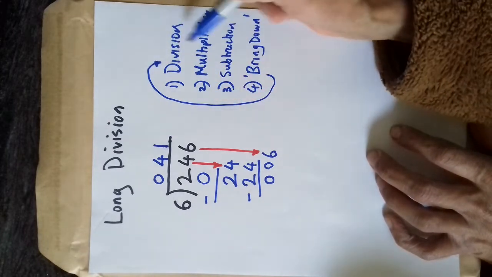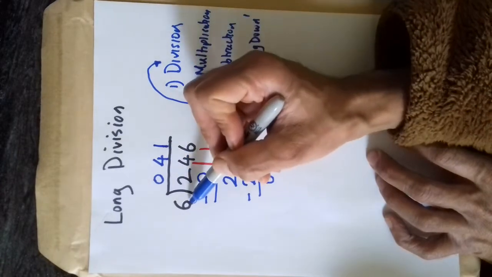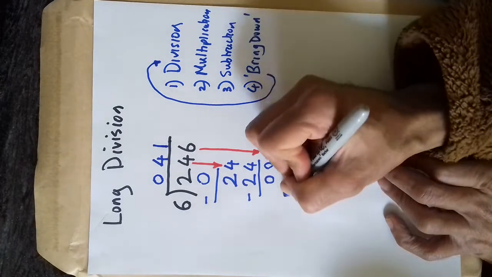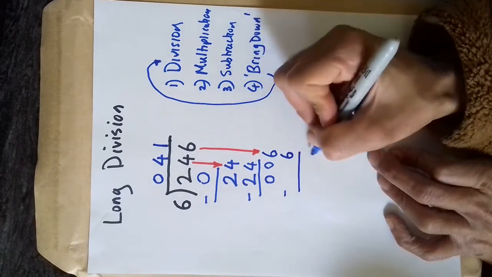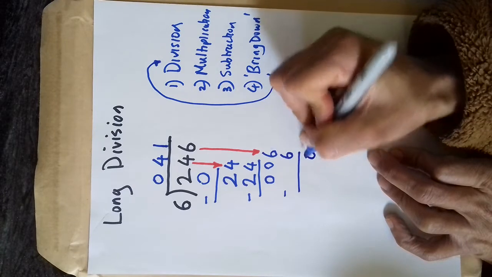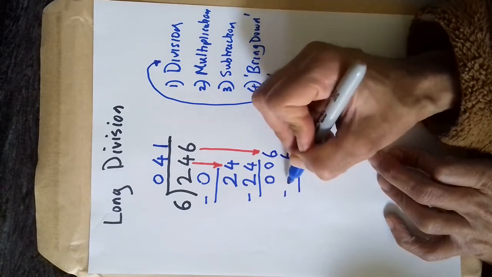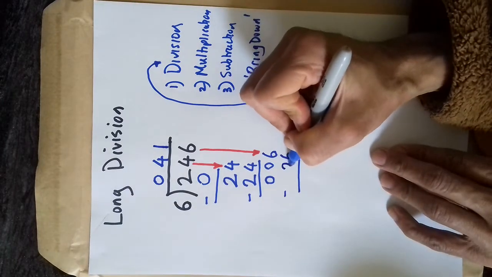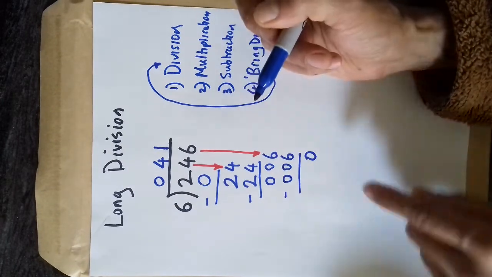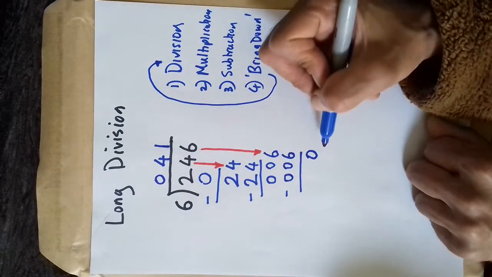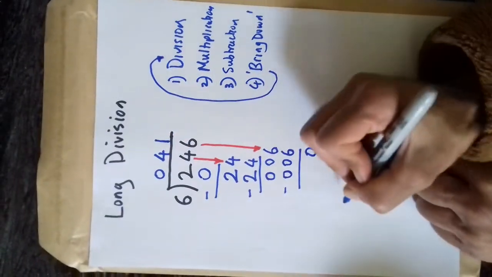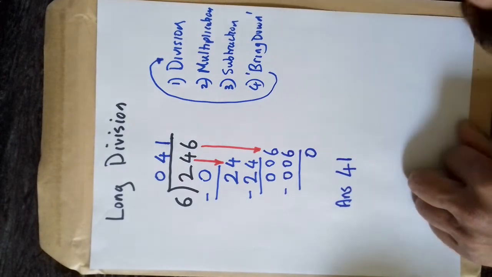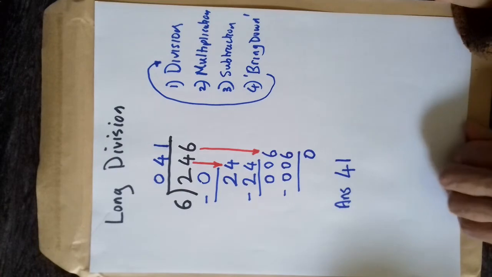So after we've done the division, we do the multiplication. 1 times 6 is 6. So we write the 6 here. Then we do the subtraction. And then we do the takeaway. 6 takeaway 6. And you know that we don't have to do anything here because these are all zeros anyway. So these zeros are placeholders. These ones, if you wanted to put them. So because there's a 0 here, we've got nothing to divide into. So that is your answer. So your answer is 41. Yeah? And that's how we do long division.